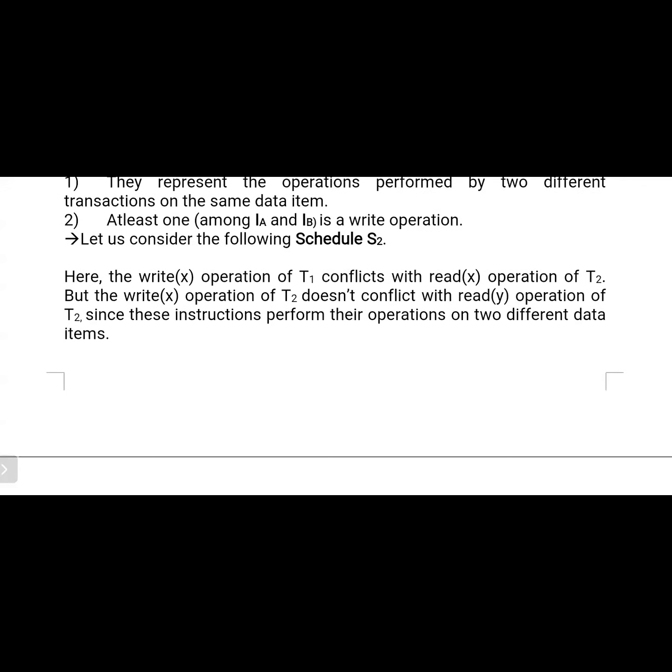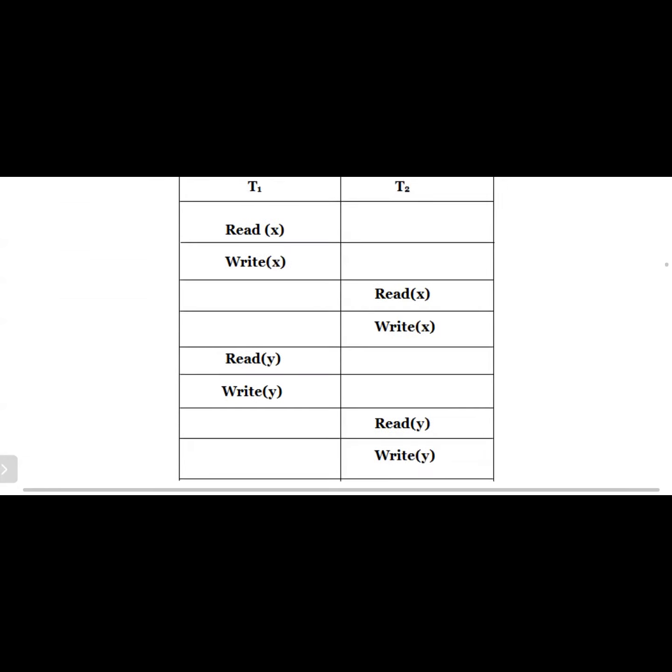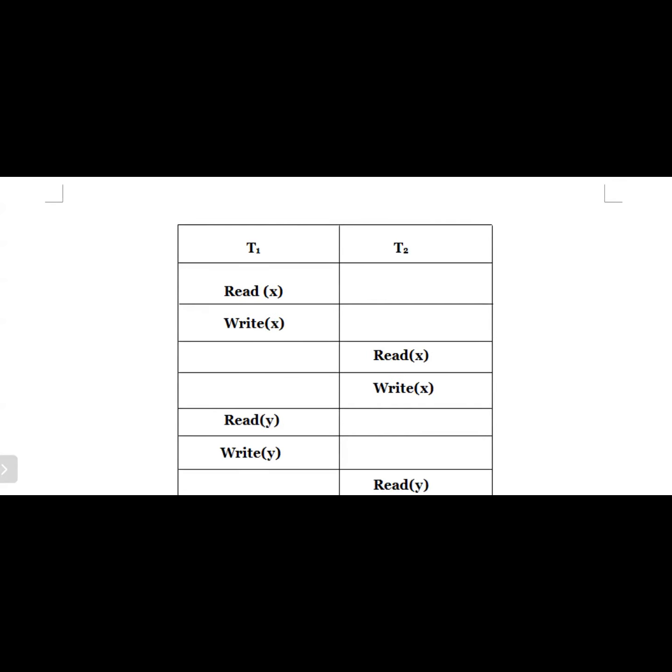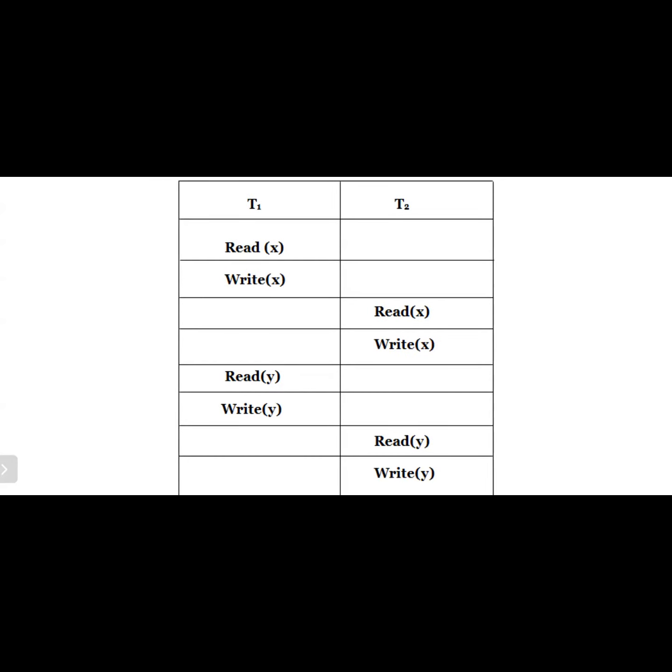Let us consider the following schedule S2. Here the write of X operation of T1 conflicts with the read of X operation of T2. But the write of X operation of T2 doesn't conflict with the read of Y operation of T2, since these instructions perform their operations on two different data items. For example, if you observe here, transaction T1 performs the read operation on the X data item, and transaction T2 performs the read operation on the X data item.